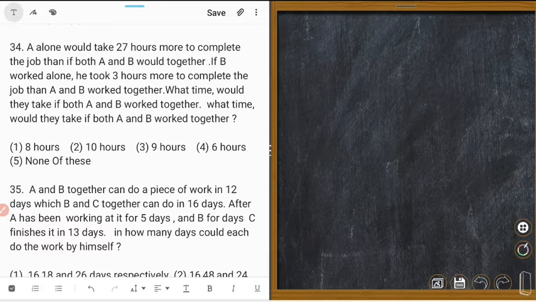If B worked alone, he took 3 hours more to complete the job than if A and B worked together. What time would they take if both A and B worked together?